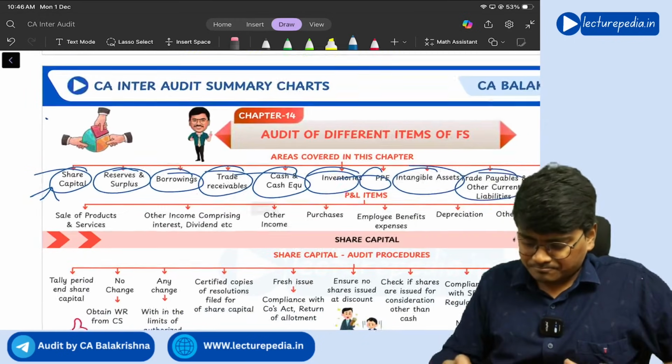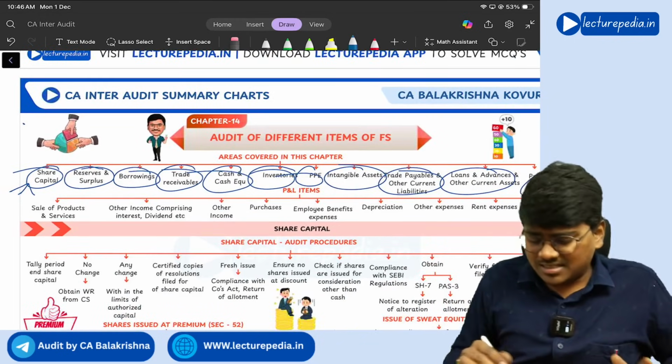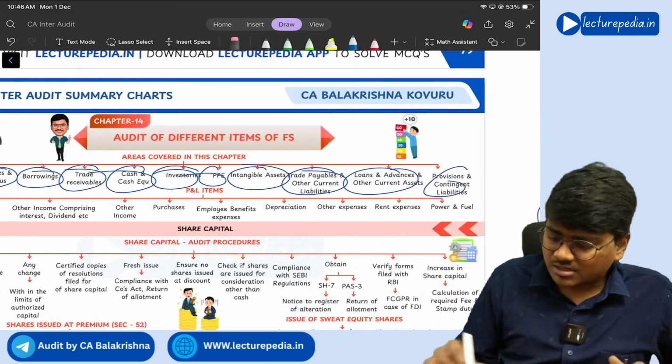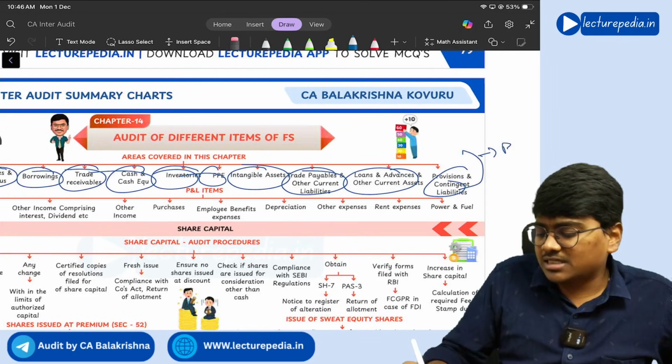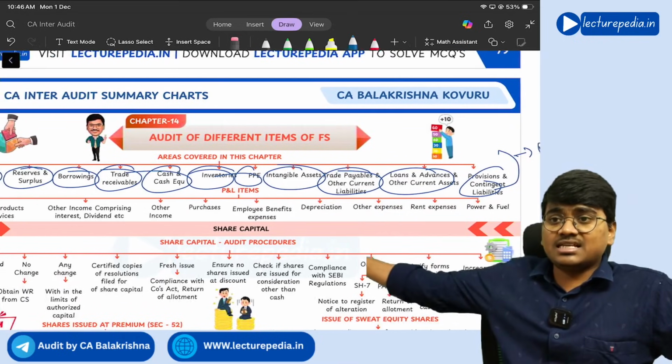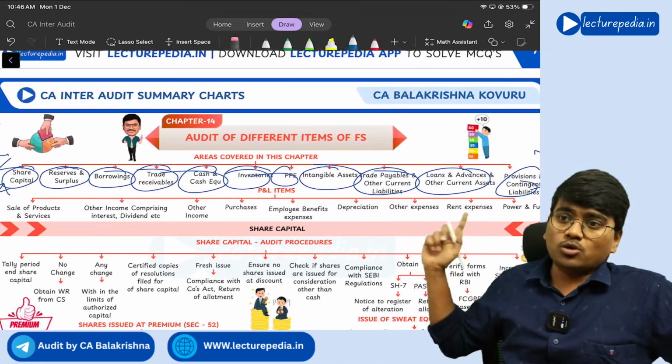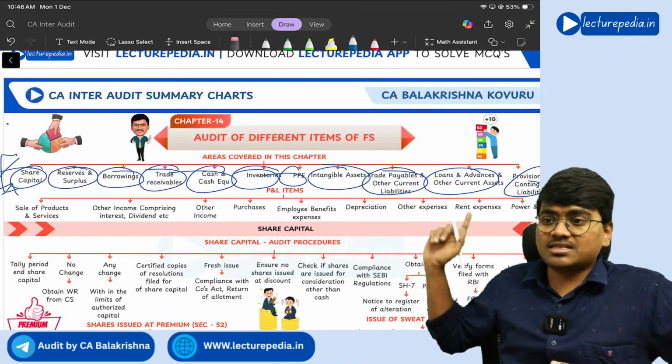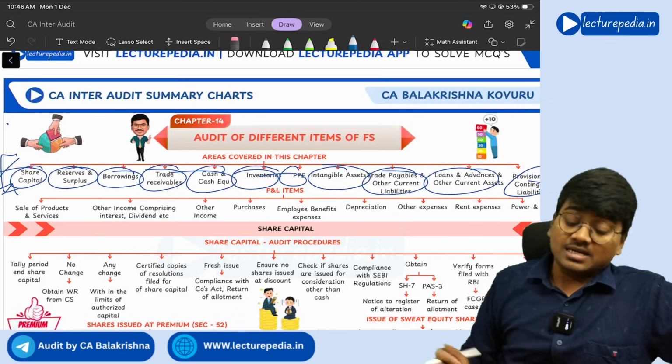These are the areas that are covered in this chapter, which are nothing but balance sheet items. With respect to all these areas, we will be discussing how to do the audit and how to verify the assertions.